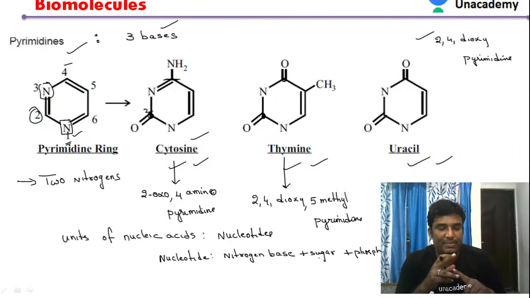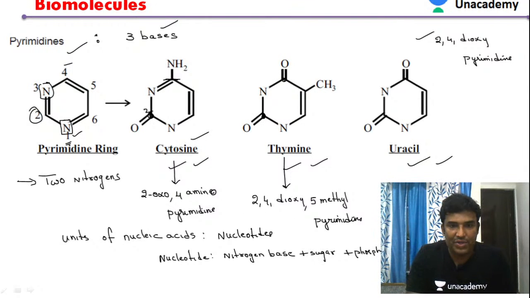Pyrimidines include cytosine, thymine, and uracil. Cytosine is 2-oxo-4-aminopyrimidine, thymine is 2,4-dioxo-5-methyl-pyrimidine, and uracil is 2,4-dioxopyrimidine. The unit of nucleic acids is the nucleotide, which is composed of a nitrogen base plus sugar and phosphate.